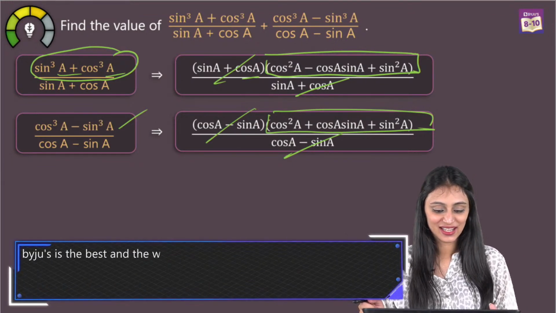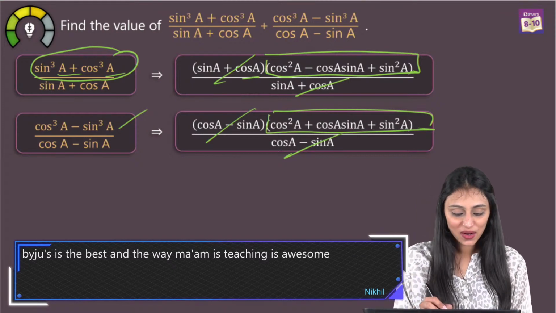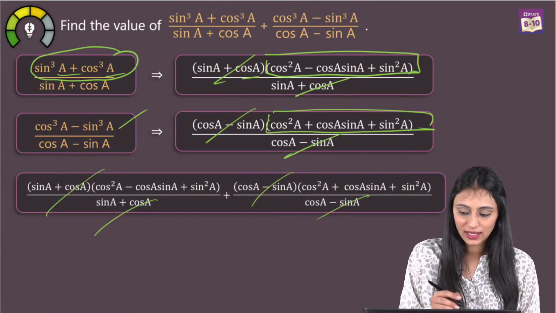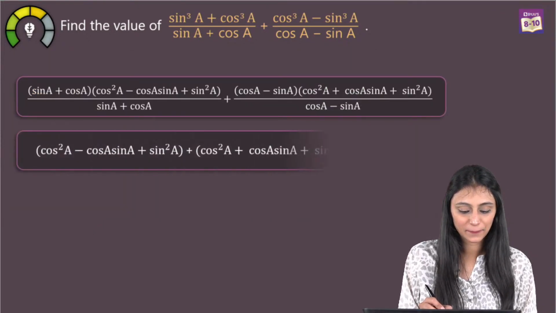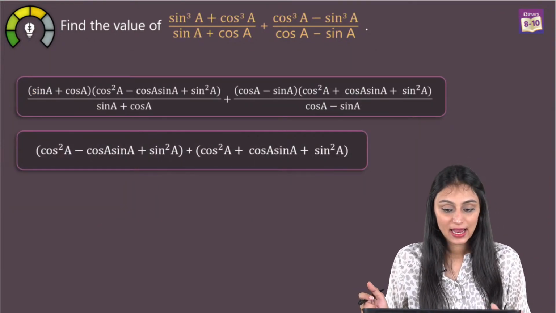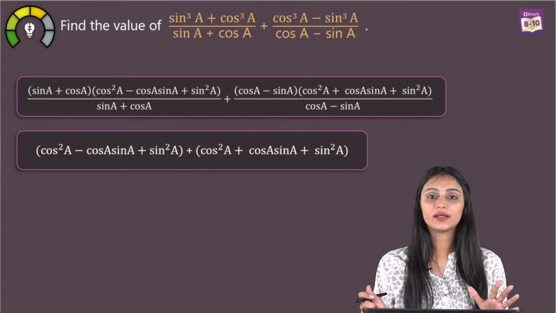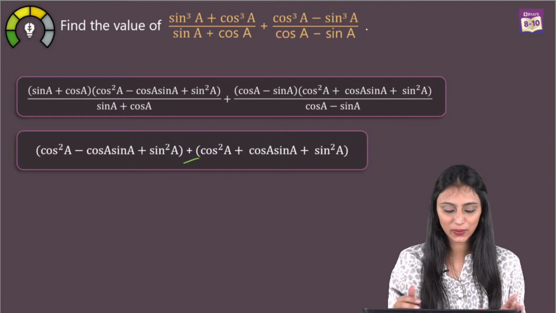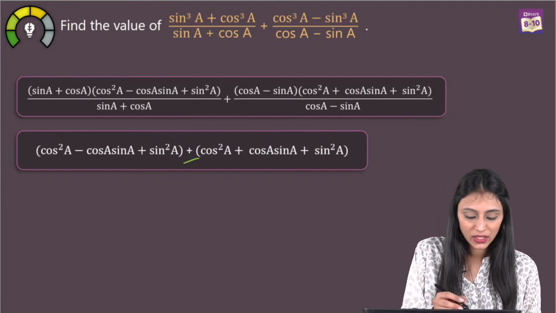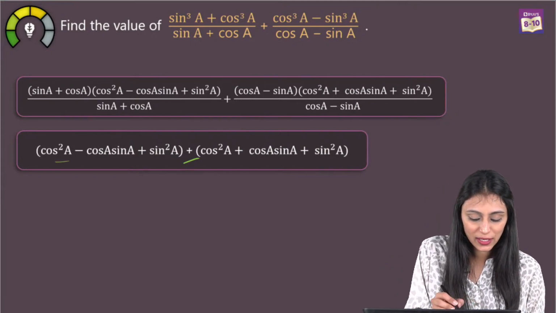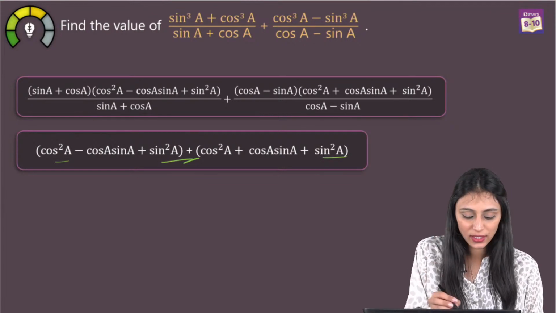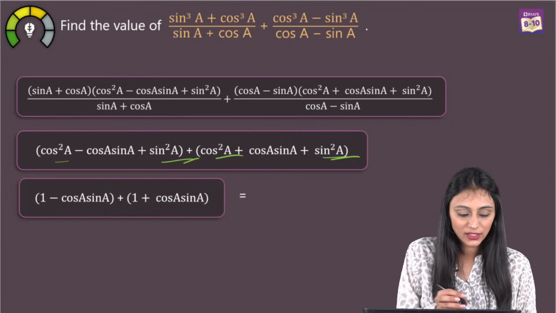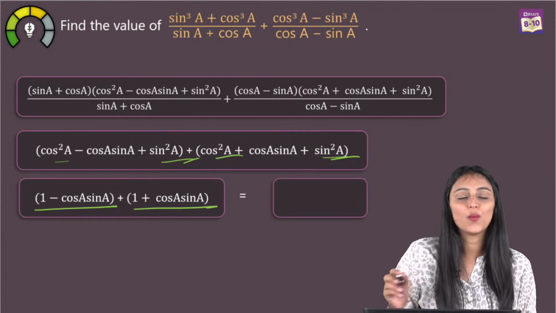Thank you, Nikhil. So I hope this is clear, right? All we have to do is simply add them up. So this is cancelled, correct, and we are left with this. Now, since there is a positive sign, we open the brackets and just add them up. Once you add them up, what do you get? Cos square A plus sine square A, that's 1. Cos square A plus sine square A, that's 1. Correct? So I'll write here 1 minus cos A sine A, 1 plus cos A sine A.